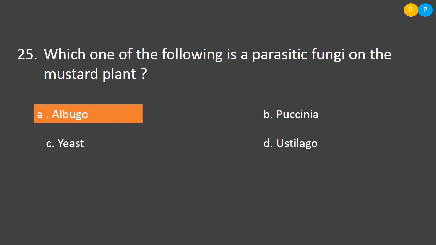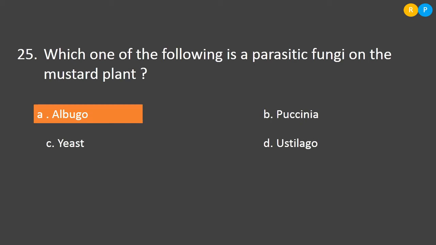Next, the 25th question is, which one of the following is a parasitic fungi on the mustard plant? So, the option A, albugo. Albugo is a fungi belonging to the class Phycomycetes. So, this fungi will be parasitic to mustard plant.